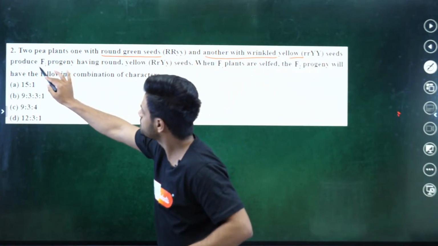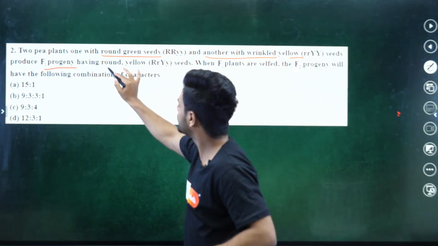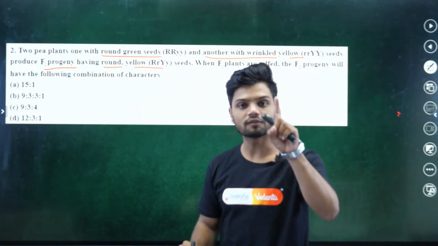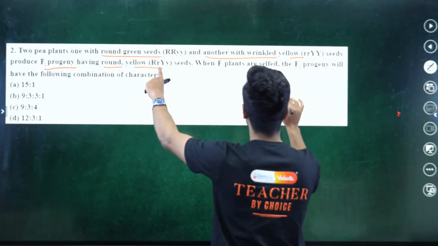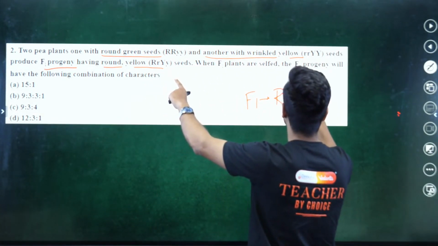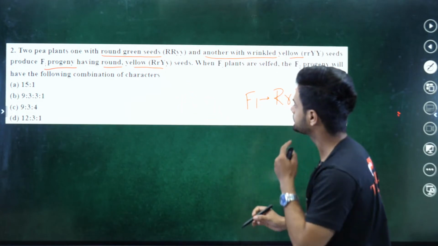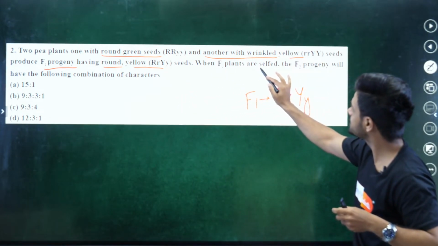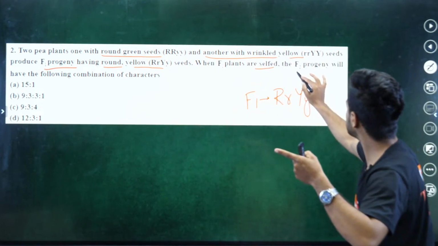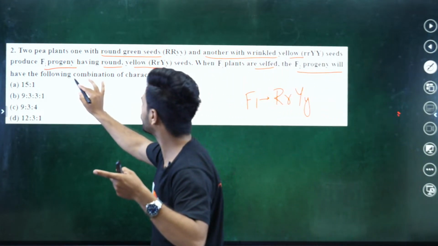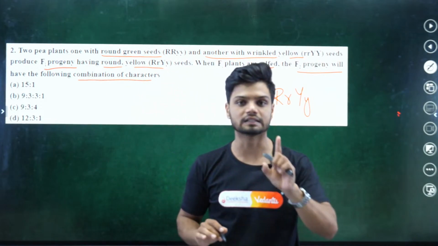These are two contrasting characters. They produce F1 progeny having round and yellow seeds. So in the F1 generation we are obtaining capital R, small r, capital Y, small y. When the F1 plants are selfed, we are crossing between the F1 plants, the F2 progeny will have the following combination of characters.